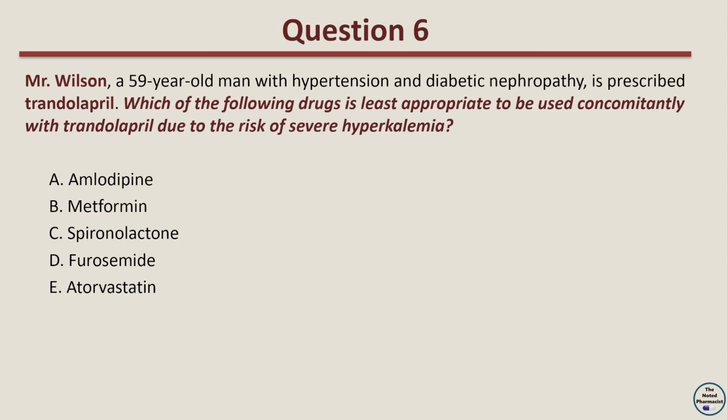Question 6. Mr. Wilson, a 59-year-old man with hypertension and diabetic nephropathy, is prescribed trandolapril. Which of the following drugs is least appropriate to be used concomitantly with trandolapril due to the risk of severe hyperkalemia? Option A, amlodipine. Option B, metformin. Option C, spironolactone. Option D, furosemide. Option E, atorvastatin.